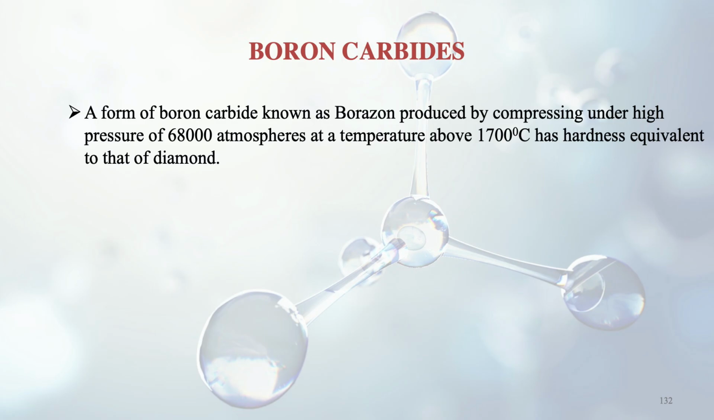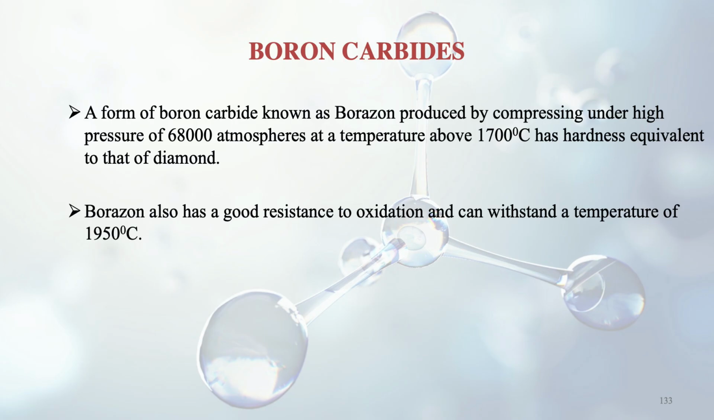A form of boron nitride known as borazone is produced by compressing under a high pressure of 68,000 atmospheres. You can just imagine how high the pressure is, at a temperature of about 1700 degrees centigrade. Its hardness is equivalent to that of diamond. So this is one product, the borazone. It has the same hardness as that of diamond. And borazone also has good resistance to oxidation. This is a very nice property. So rusting and corrosion effects will be lessened, and it can withstand a temperature of 1950 degrees centigrade.